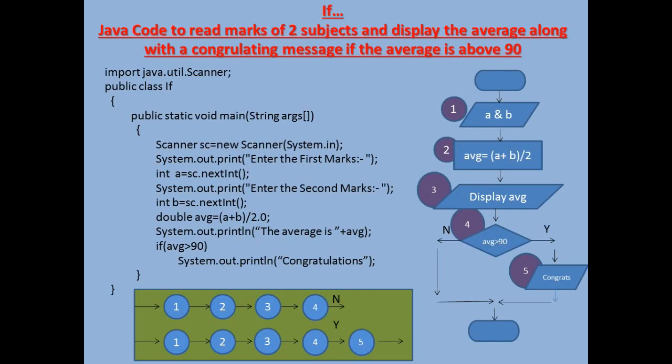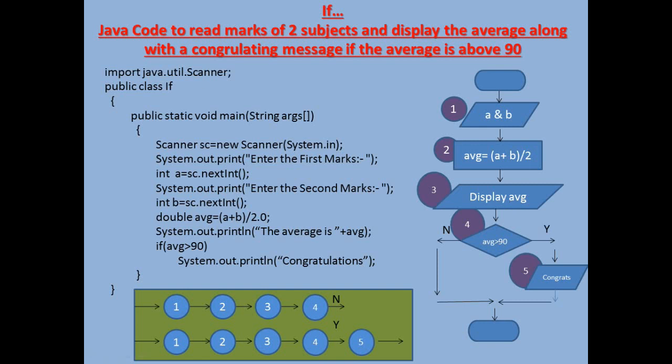Now the situation is, we have to write a program where we are going to accept marks of two subjects, and then we have to display the average marks along with a congratulating message only if the average is above 90. Now in this case, you can see there are 5 basic steps. Out of these 5 basic steps, the first 4 are obviously going to run: the input of A and B will be done, the average is going to be calculated, and the average will be displayed, because up to this point it is going to run in a standard form.